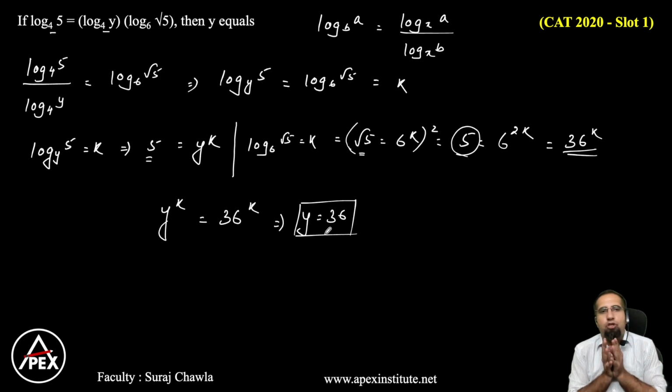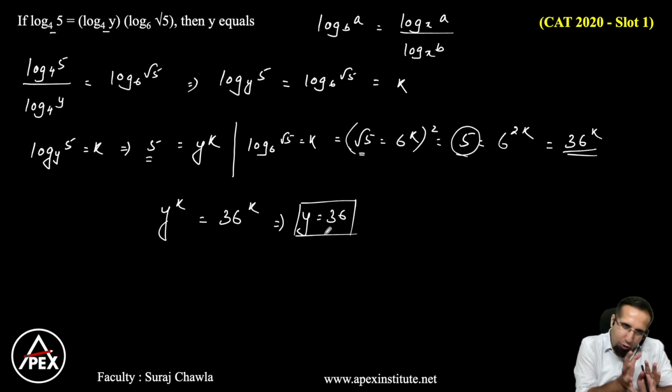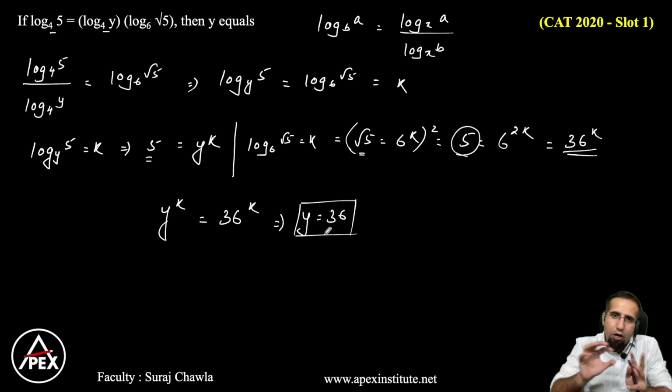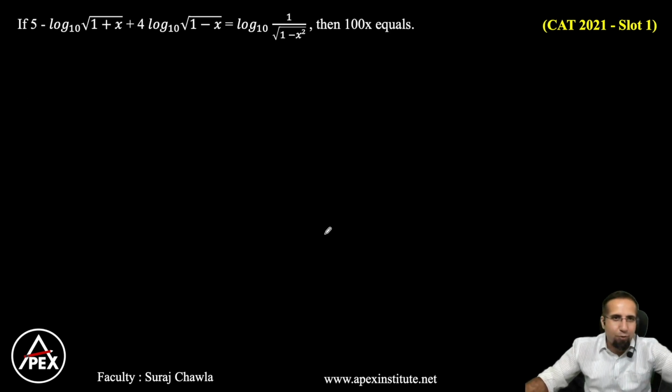Understand the approach. When the bases are same, bring them together. Right? Understand what is asked in the question. Look at individual terms. Try to eliminate the log. Try to equate the equations, and you see that you will be able to get your answer in the most easy manner. Here, let's look at the next question here.